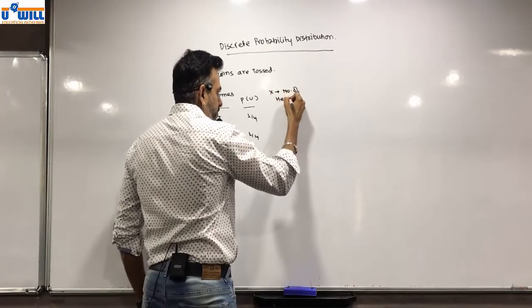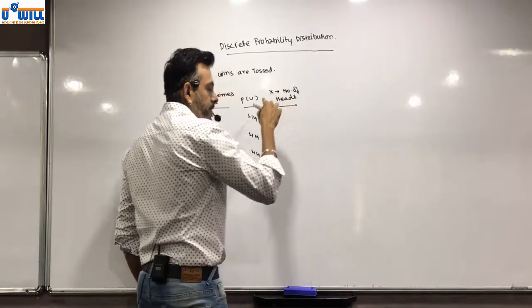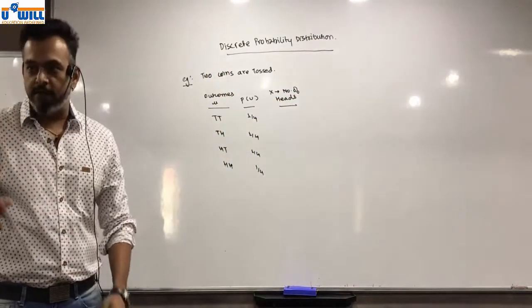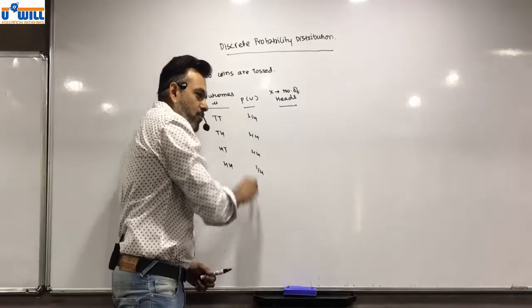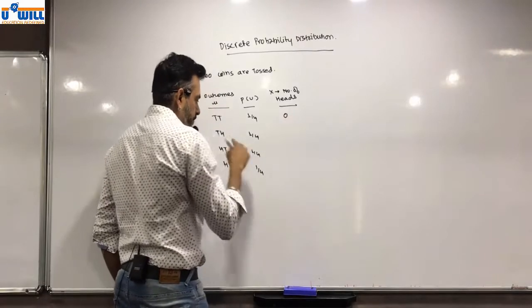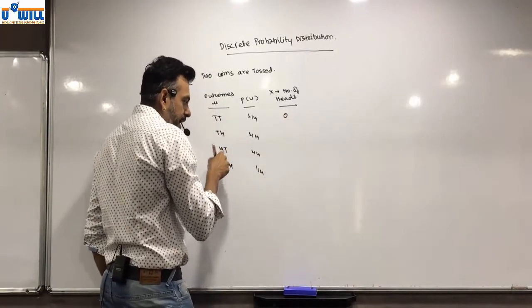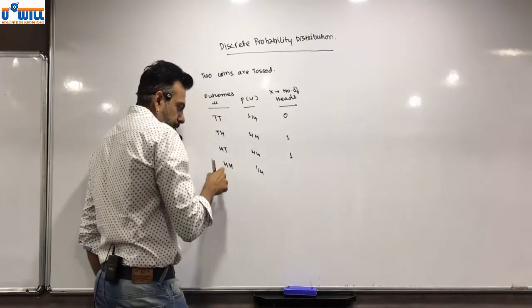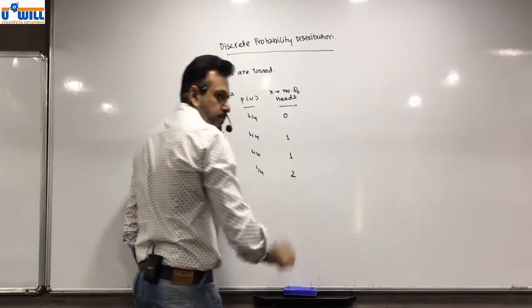the number of heads. Random variable X denotes what? The number of heads. So I am assigning a numeric value to these outcomes. Now tail, tail is 0; tail, head and head, tail are 1 and 1; and head, head is 2.